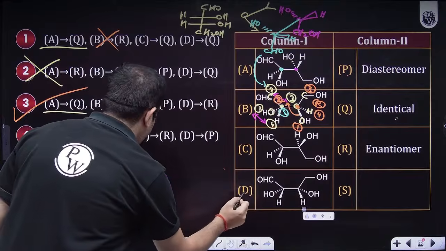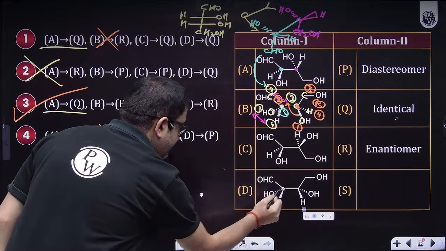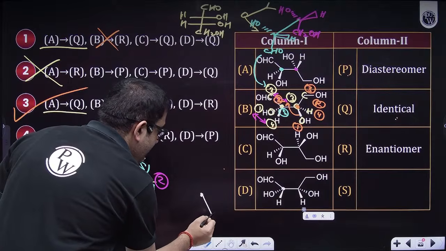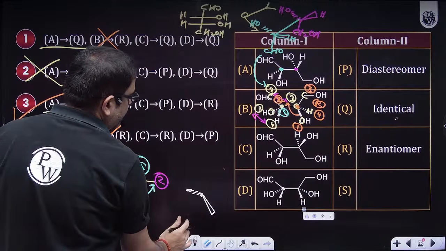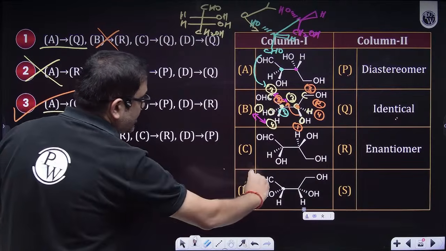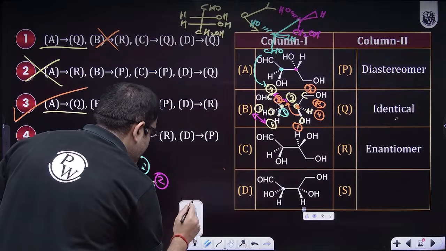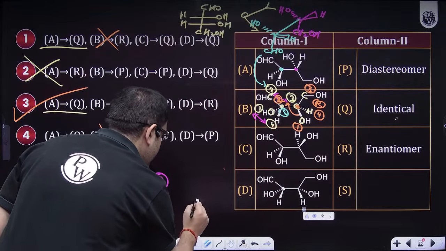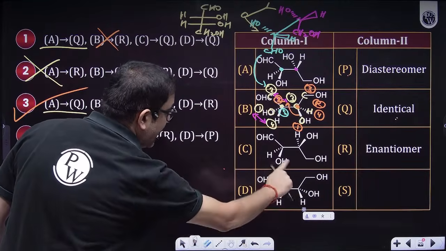I'm just drawing D here. So the front carbon, wedge, dash. This is the backside. Just convert this. Okay. So downside, I need CH3. Let's say this is this carbon. Downside, I need CHO. So I have to rotate this.